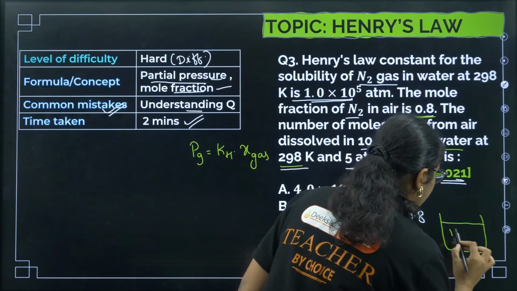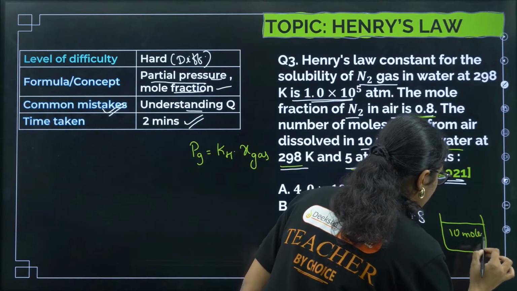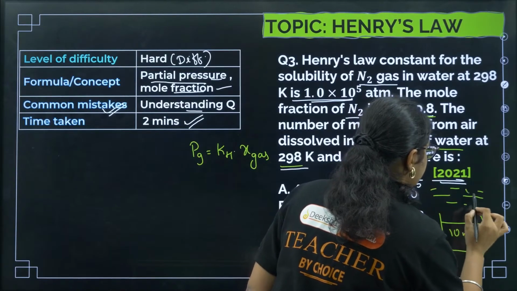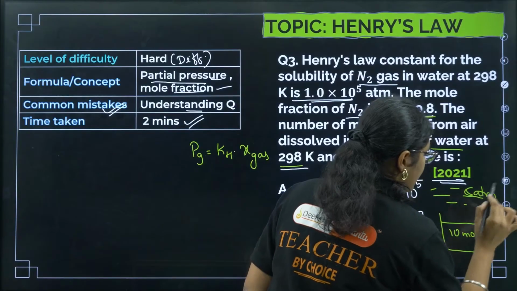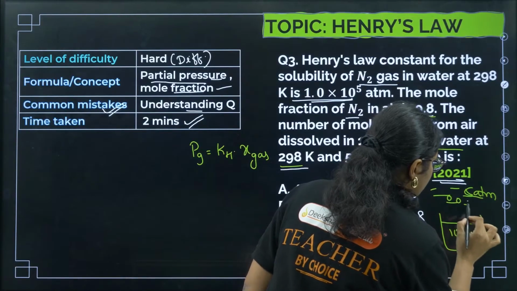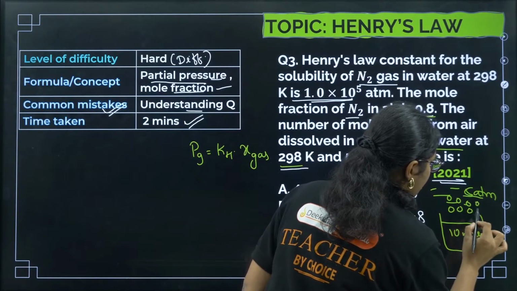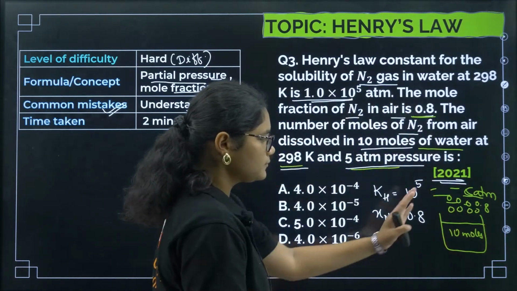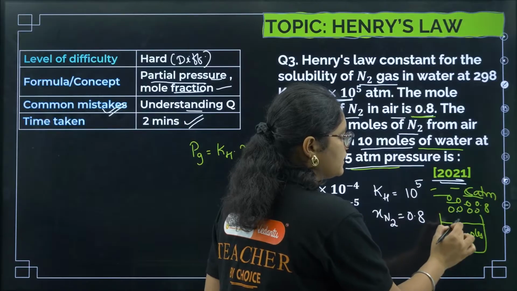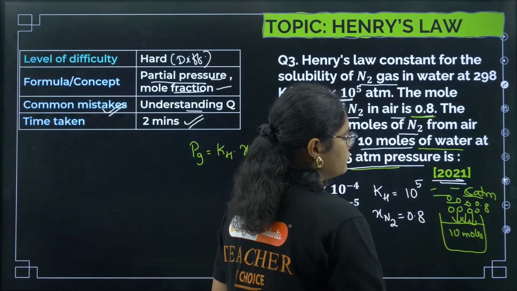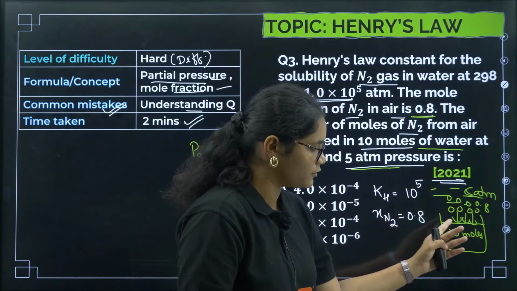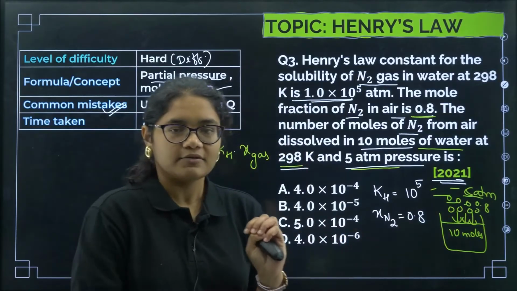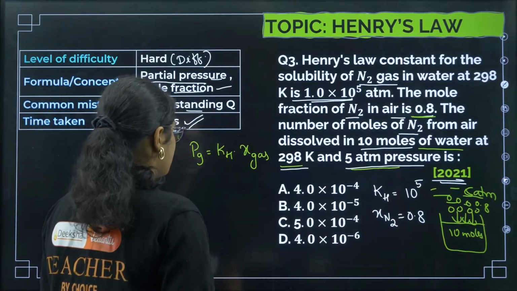See, this is water and you have 10 moles of water. Okay, the pressure in the atmosphere is 5 atm. Okay, and the mole fraction of N2 here is 0.8. Clear? Now they are asking how many moles of N2 will dissolve in 10 moles of water. For this, if you think, the formula is like this.